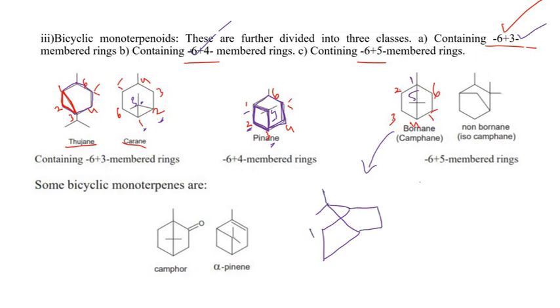Okay. If you count the outside, 1, 2, 3, 4, 5, 6. But if you erase this part, let me show you. If you erase this part, then you'll get 1, 2, 3, 4, and this carbon 5. It's a 5-membered ring. So there is both a 5-membered as well as a 6-membered ring present in that molecule. Similarly, we can write 1, 2, 3, 4, 5, 6 on the outside ring, but inside 1, 2, 3, 4, and 5. So here is a 5-membered ring, and here it is a 6-membered ring. Don't confuse that. Okay.